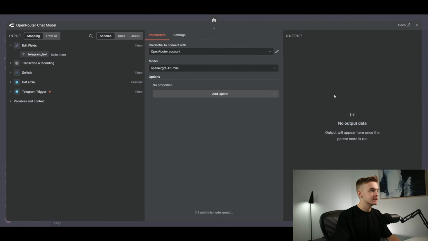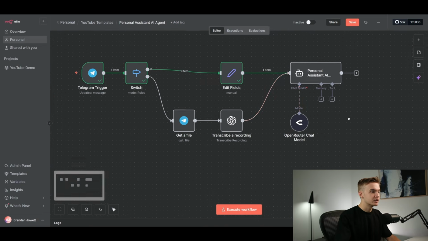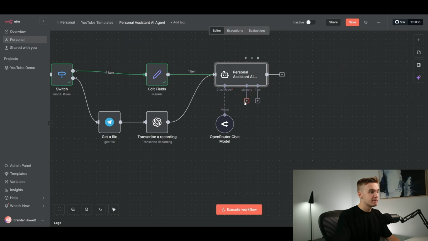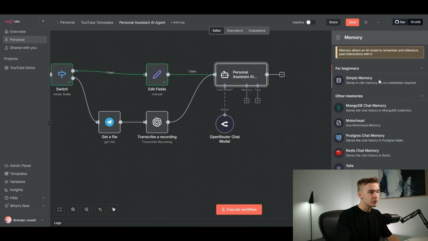This gives us access to a bunch of different AI models, makes it super easy to connect to. I've just selected GPT 4.1 mini, but depending on the complexity of your use case, you might want to use a more intelligent, more expensive model, a slower model, or a quicker model. But otherwise, we're just going to do this for now. I'll jump into memory. I'm just going to click on the simple memory from n8n.